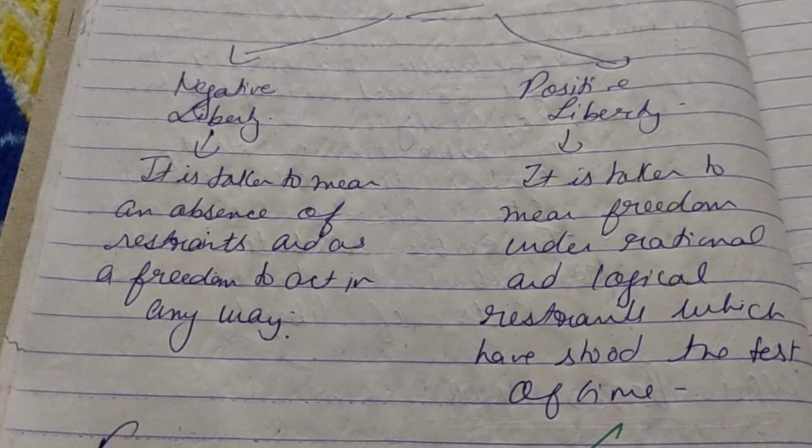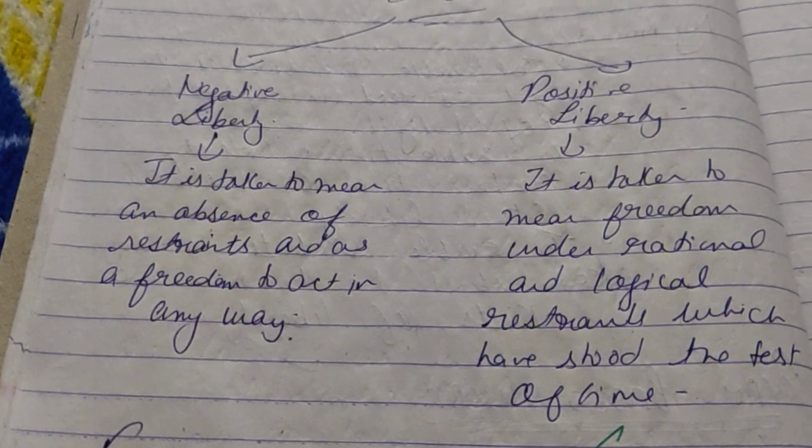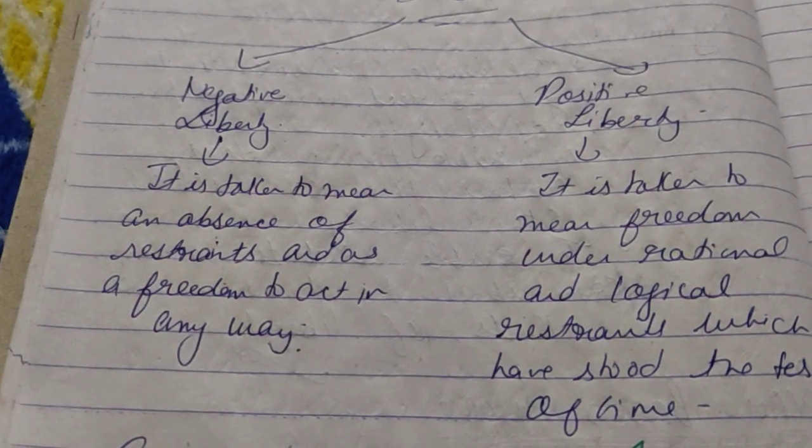Only logical and time tested restraints can be imposed. So these are the two dimensions of liberty.